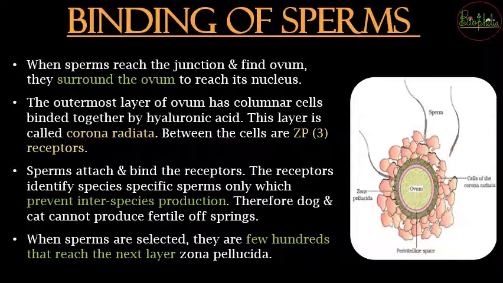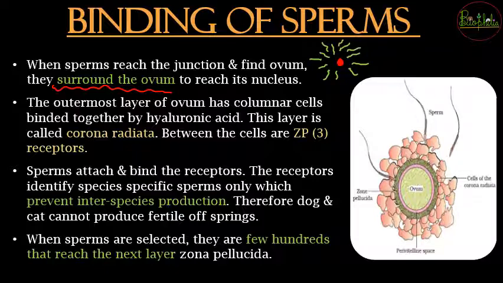Now once we have understood that sperm or ova have reached the junction, the sperms that have reached there are going to surround the ovum. So consider the ovum to be in the center, that is, the secondary oocyte is in the center, and the sperms are going to accumulate on all sides and surround it completely, so that they can reach the nucleus of the ova.